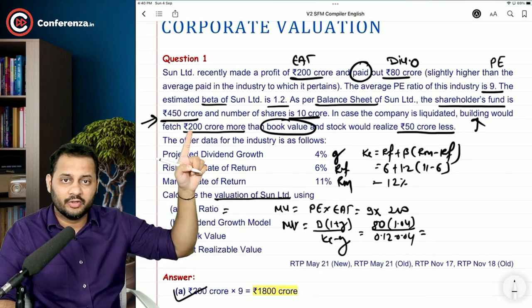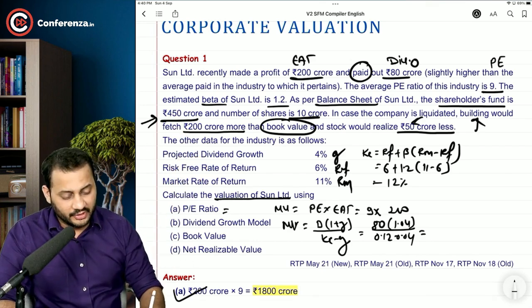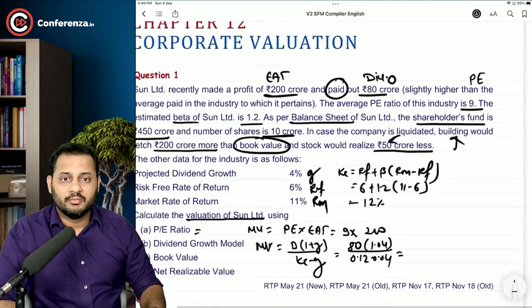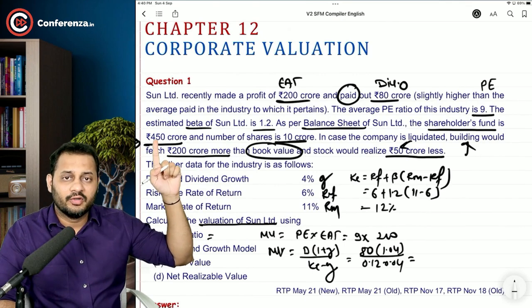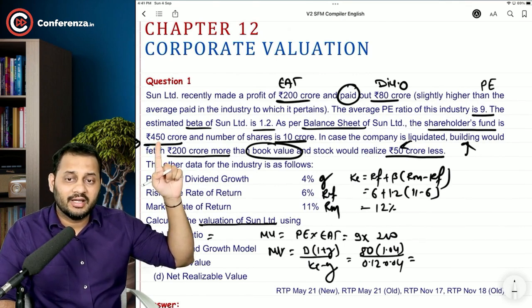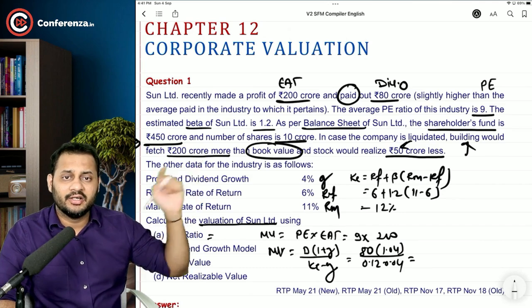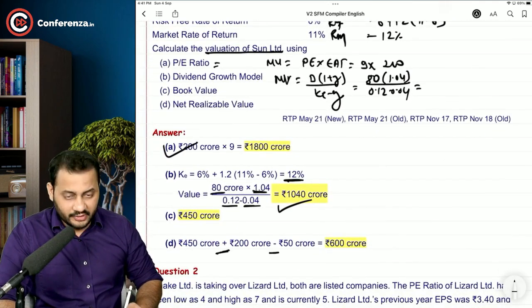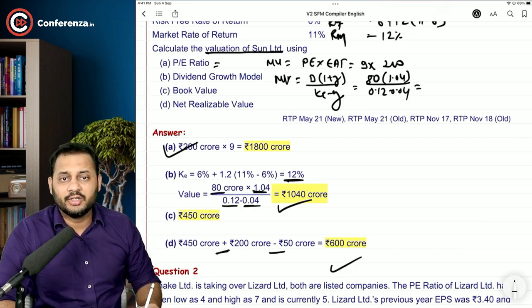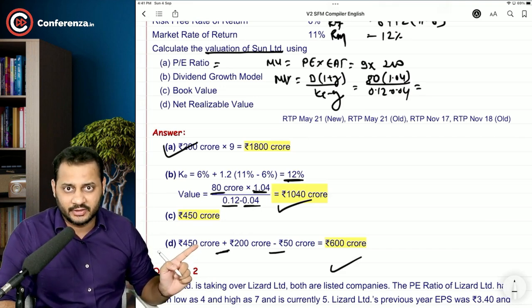So add 200 to 450 and deduct 50 crore of the stock. Because whatever is the stock's value in this book shareholders fund, the book value, stock will not realize that entire amount. It will fetch 50 crore less. So add 200 crore and deduct 50 crore. See, 450 plus 200 crore minus 50 crore. So according to realizable value, it's 600 crore.